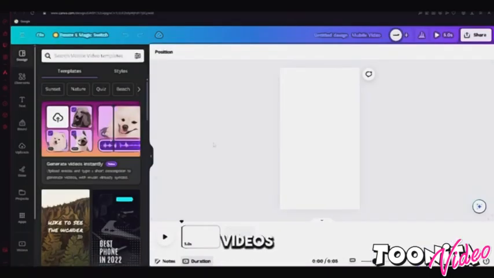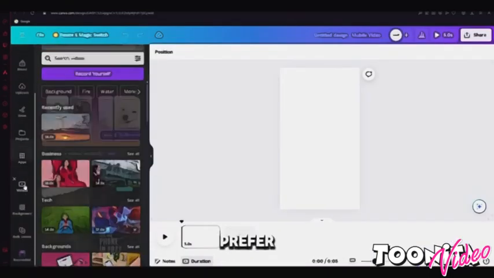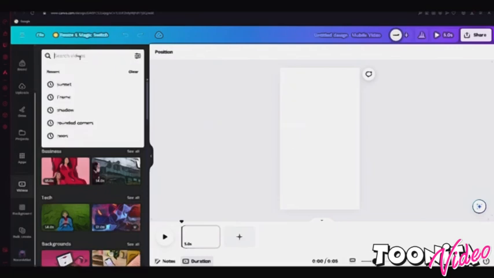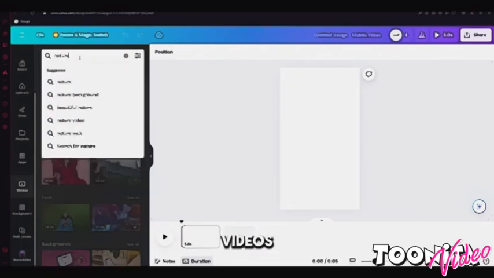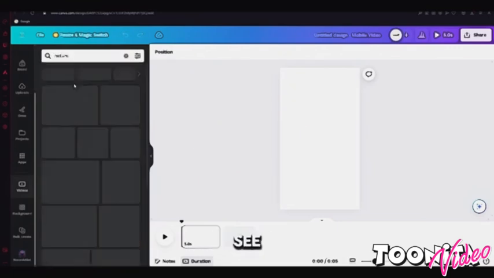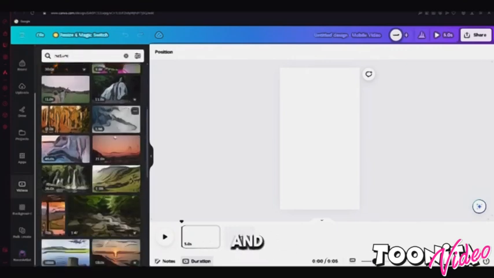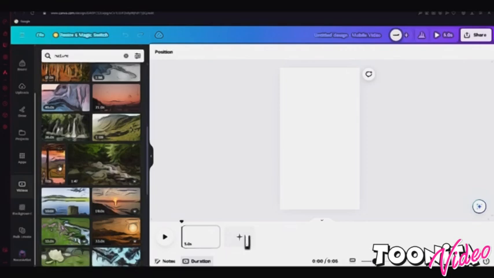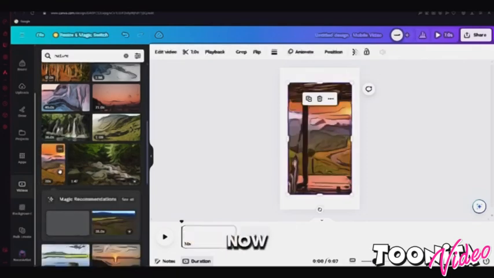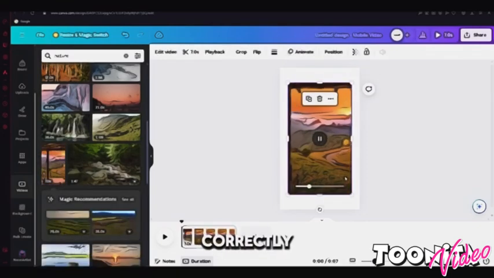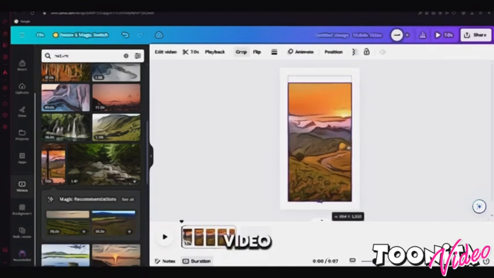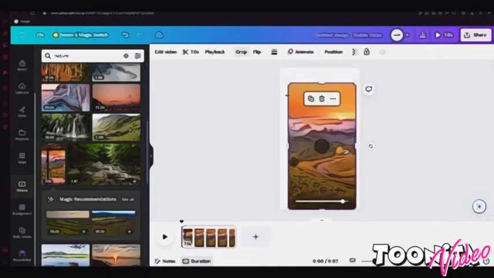Now you need to open videos and search for a topic. I prefer to use nature and galaxy themes. Just search for the topic and a broad range of videos will appear. As you can see, you will have many options to choose from. Find a vertical video that you like and open it. For example, I will use this one. Now, as you can see, the video is not fitted correctly. To adjust it, just drag the video to the corners and fill out the page.